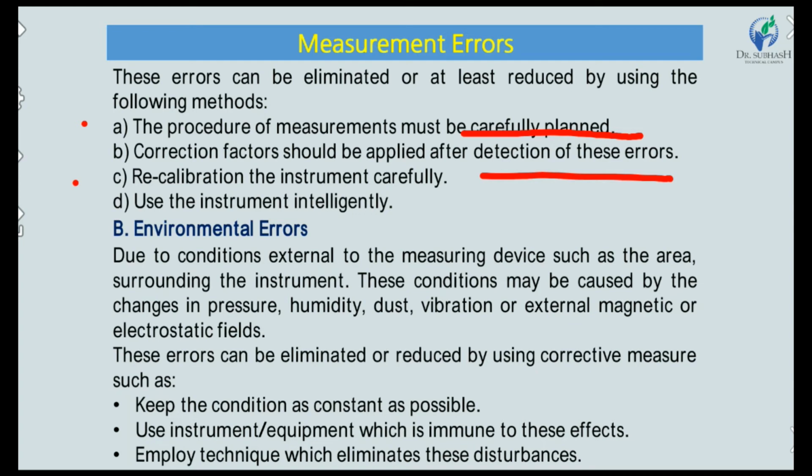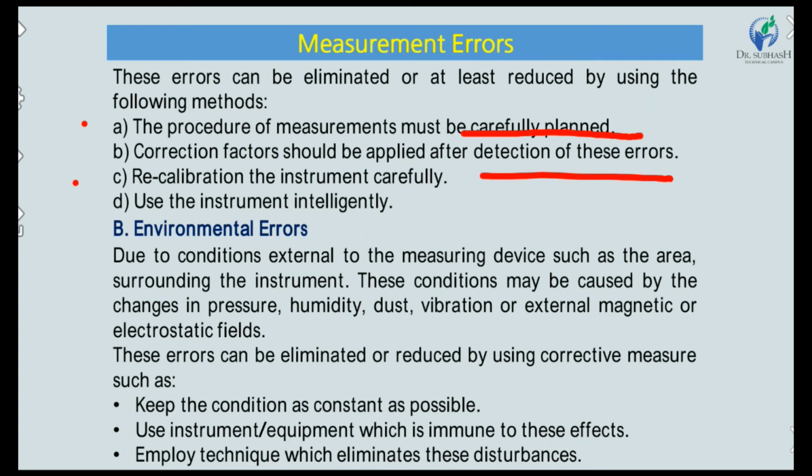Environment error is due to conditions external to the measuring device, such as the area surrounding the instrument. These conditions may be caused by changes in pressure, humidity, dust, vibration, or an external magnetic or electrostatic field. Generally, environment error will happen when the environment condition changes. If the pressure changes, if the humidity changes, or if some dust is there, then error will come.